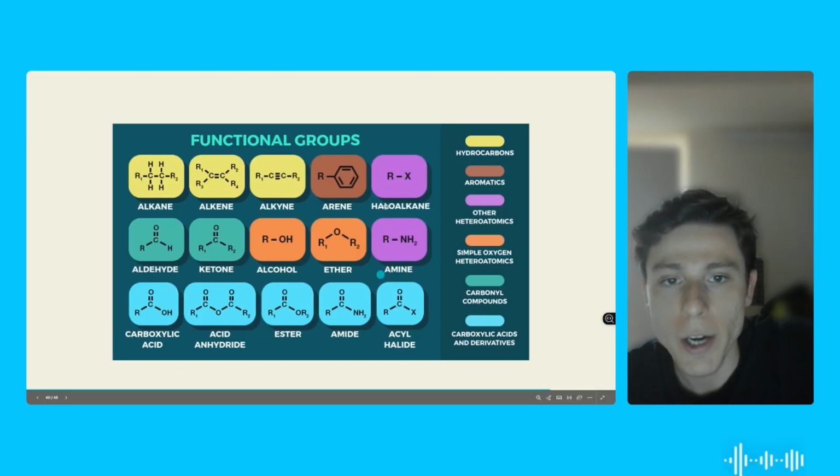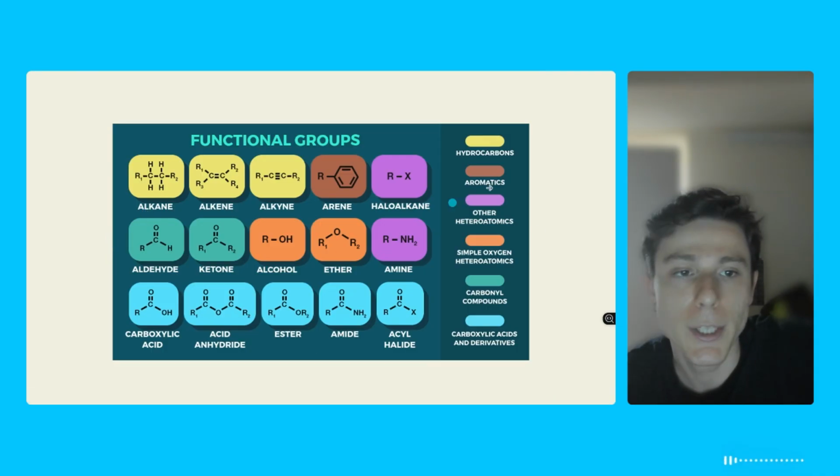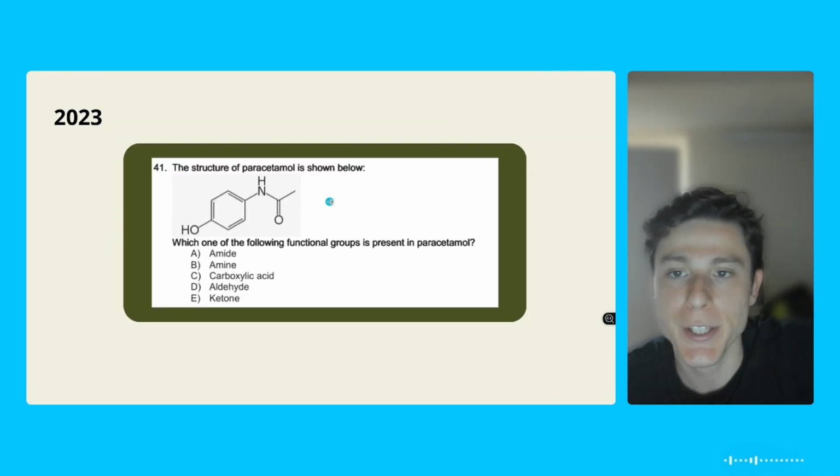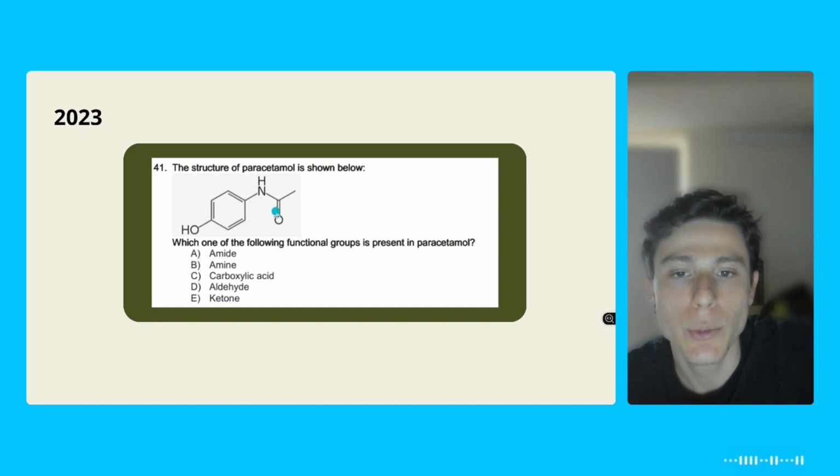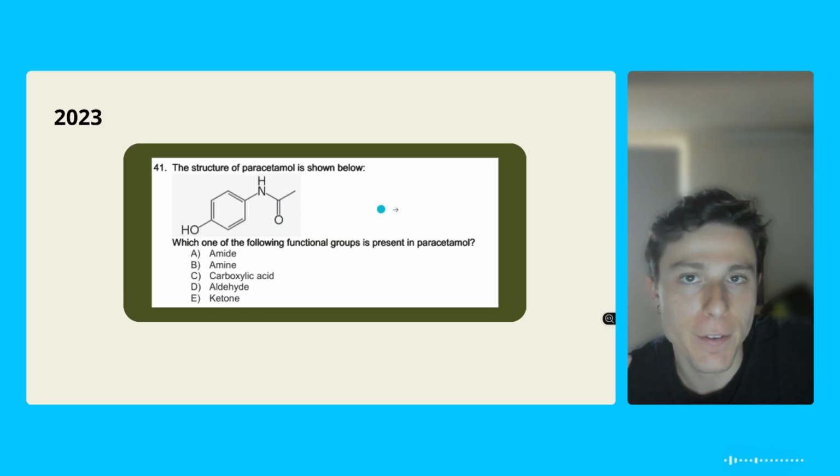Also, know how to identify the functions by their molecular structure, because we're going to have questions like this, for example. Which one of the following function groups is present in the paracetamol? So you're going to have to look at this and look at the options here and see that this is not an amine, okay? This is an amide. Why? Because we have an oxygen close by. So these type of things are usually things that trick people, especially if you're nervous. So train your eyes to identify the functions correctly.